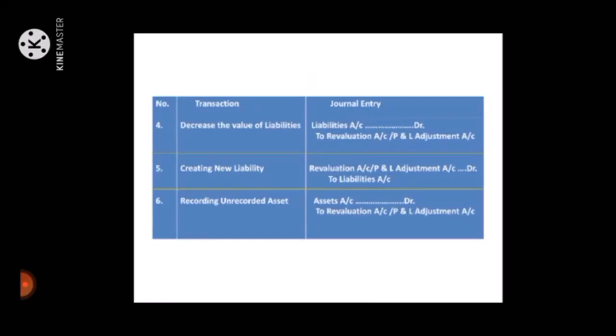Number 5, creating a new liability or unrecorded liability: revaluation account or profit and loss adjustment account debit to liabilities account credit. Number 6, recording unrecorded assets: assets account debit to revaluation account or profit and loss adjustment account credit.